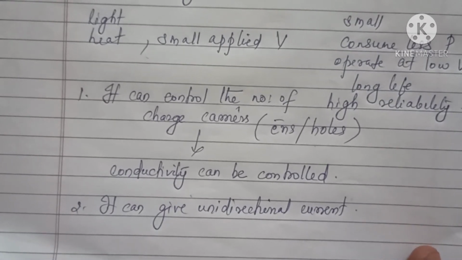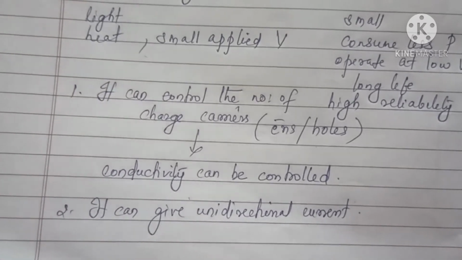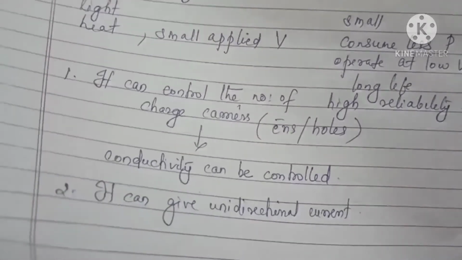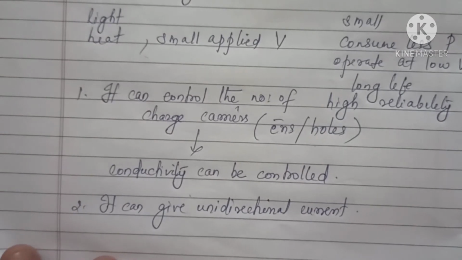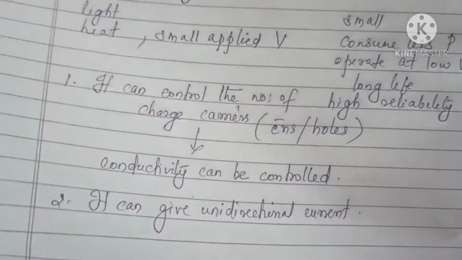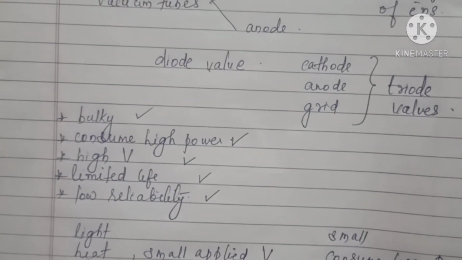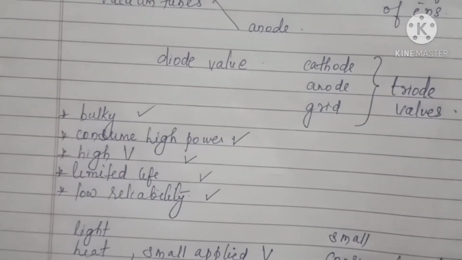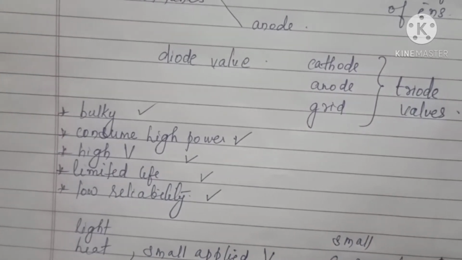Okay, so that's all about the basics. Now we will move to the classification of conductors, semiconductors and insulators on the basis of conductivity. Okay, this much is clear for you. These are the introduction for semiconductor and electronic devices. Now we will move to the next section.